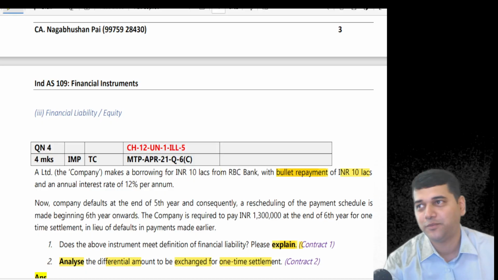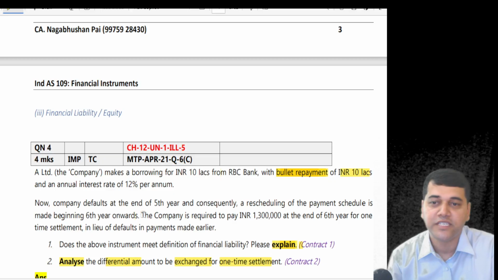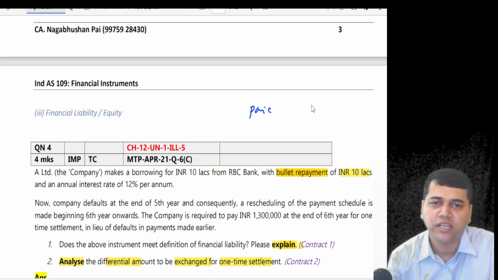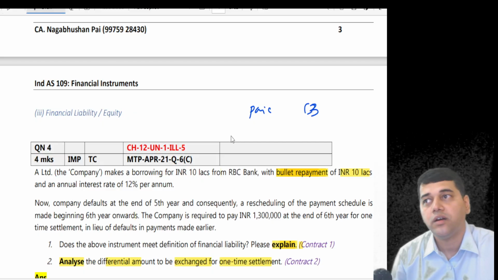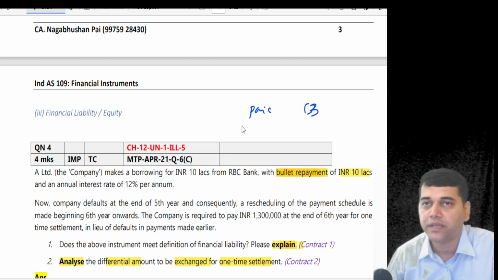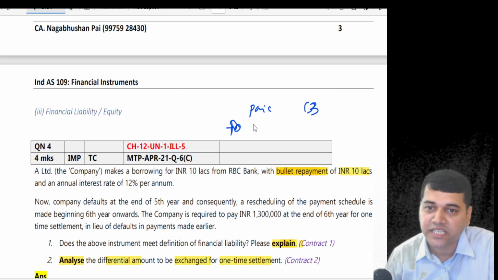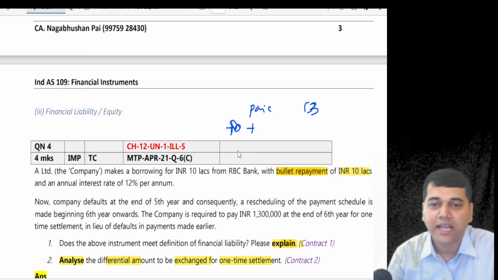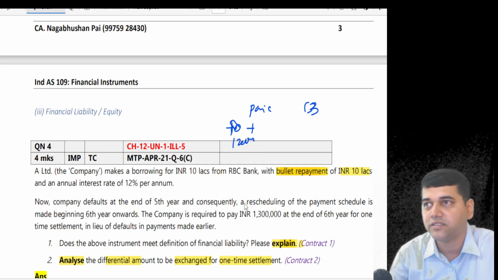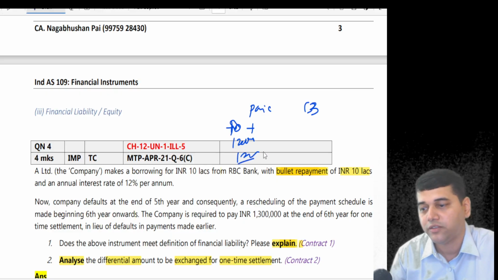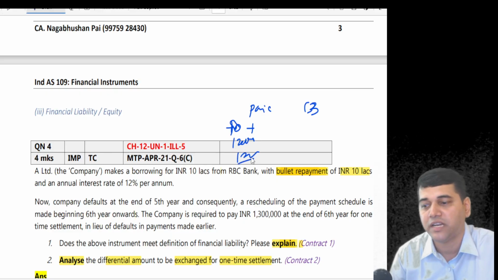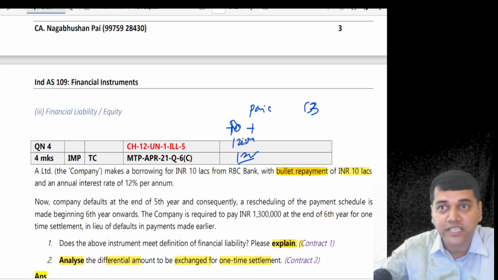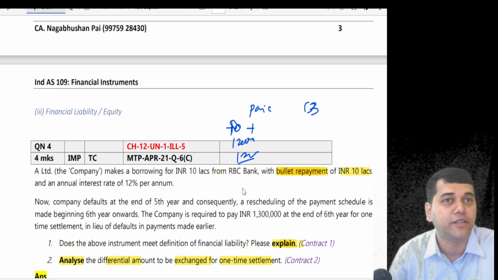Yes, sure. So now we will discuss this. But beautiful question. See, what is the differential amount? First thing is, what I paid? 13 lakhs. If I had to pay one year back, what is the principal I should pay? 10 lakhs. Did I pay last year's interest? Should I not pay? What is my last year interest? 1 lakh 20,000. Did I pay second year interest? No. What is it that I should pay? 1 lakh 20. So if I add 10 lakh plus 1 lakh 20 plus 1 lakh 20, how much does it come to? No, but the second year interest will come. Since I didn't pay first year interest, second year interest cannot be 1 lakh 20, no?